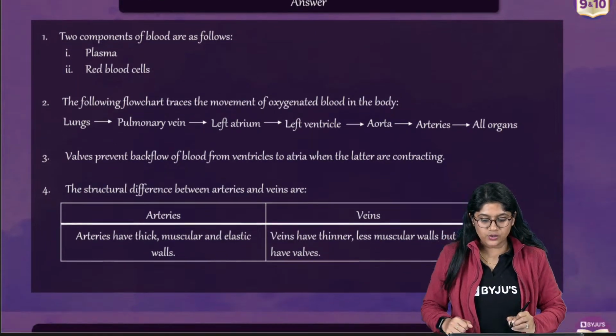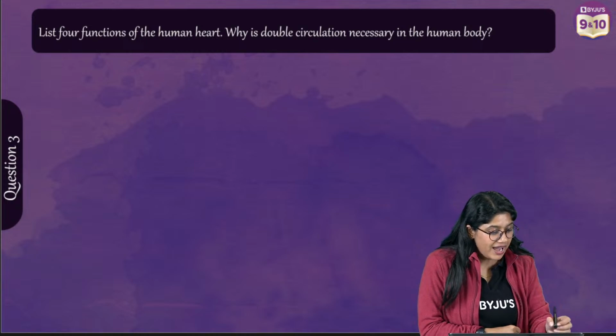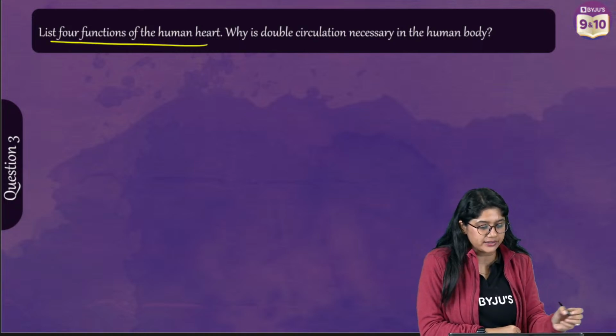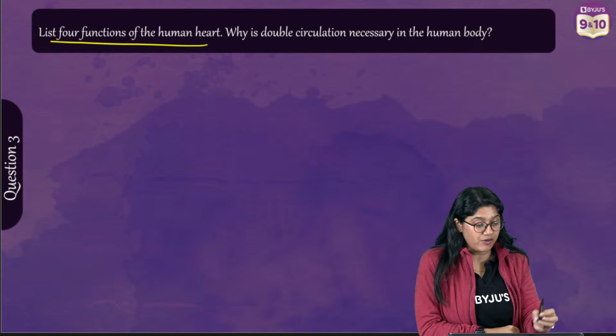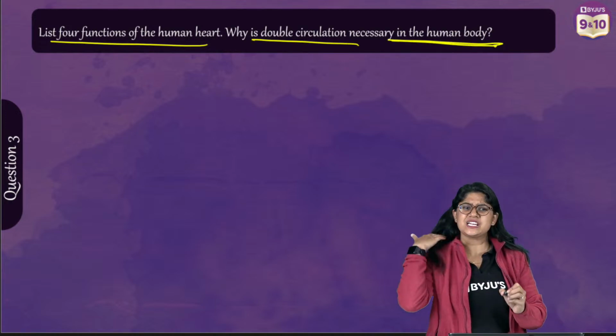Okay. Let's take a look at question number 3, everyone. Question number 3 on your screen. We have to list 4 functions of human heart. And why we have to mention that, why the double circulation is necessary in human body? It's a very easy question, right?